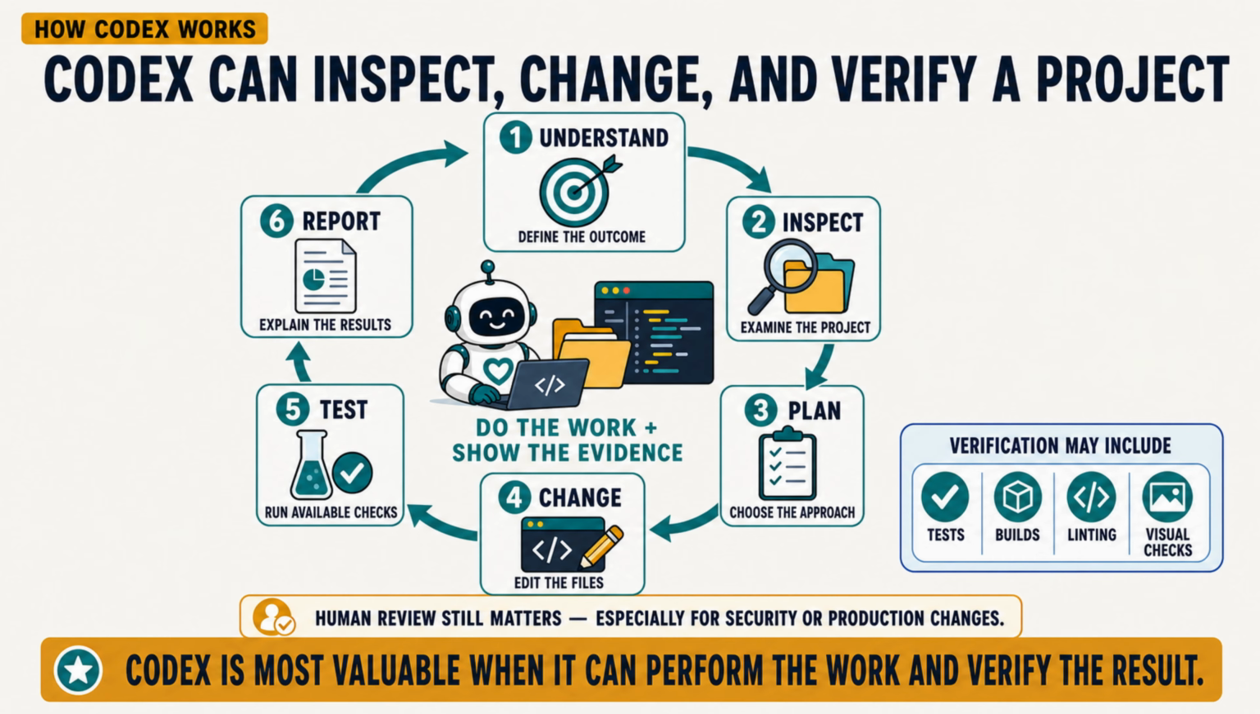This is more reliable than making a change without understanding the surrounding project or checking whether it worked. Codex is most valuable when it can both perform the work and provide evidence about the result. Human review remains important, especially when a change affects security, privacy, production systems, payments, or other sensitive areas. The quality of that workflow begins with the way the task is described.